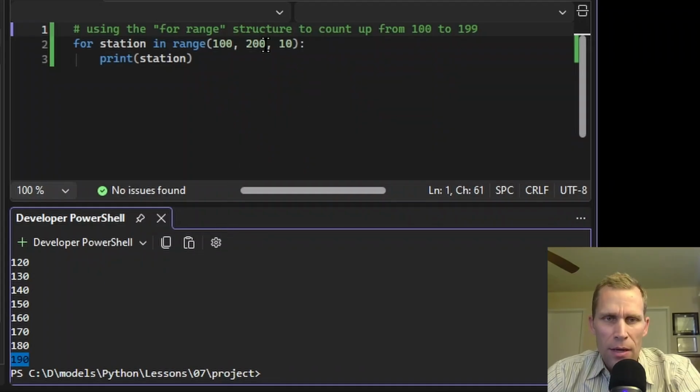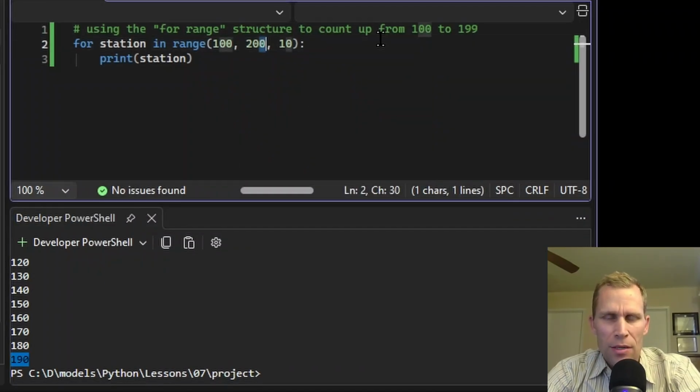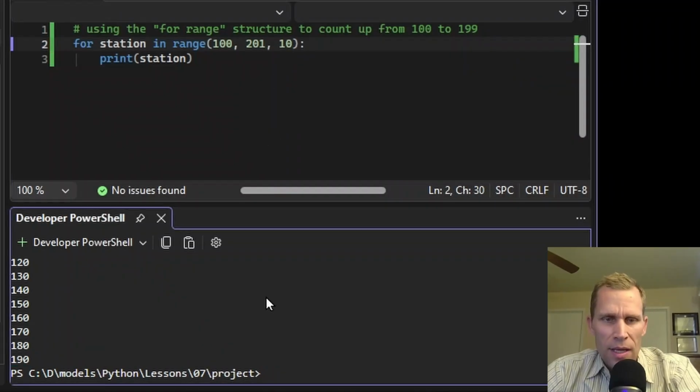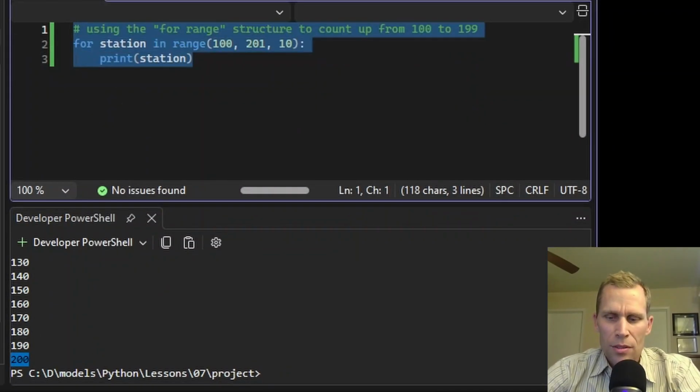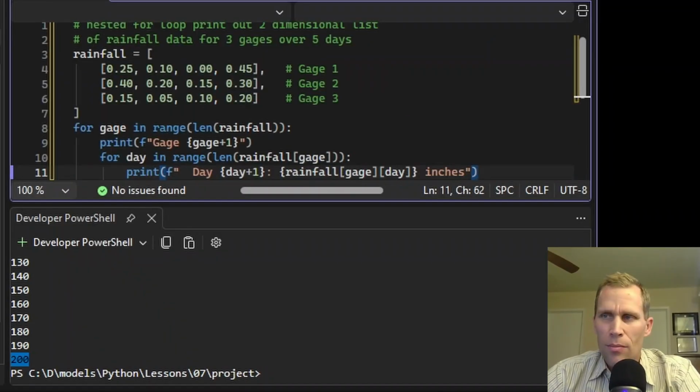If I wanted it to count all the way up to 200, I could actually just increase the max to 201 instead of 200. Save that, clear, and run. All right, so that counted from 100 all the way up to 200, and the step was 10 instead of just 1. We got 2 more examples here. Now what we're going to be doing is printing out a for loop within a for loop.